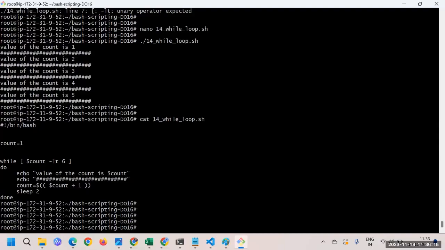Then we wait for 2 seconds. Again the value will become what? Here the value of count has become 2. Now 2 will come over here. 2 is less than 6, true, execution done. Now the value has become 3, then again 3 is less than 6. Like that the value will come to 5. 5 is less than 6, true, the execution will happen. 5 got printed. Then the count value has become 6, and again 6 is less than 6. The answer is no, and this is the place where your loop will end. So that's how your while loop execution will happen.